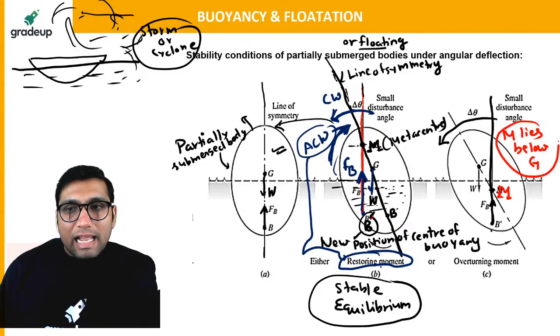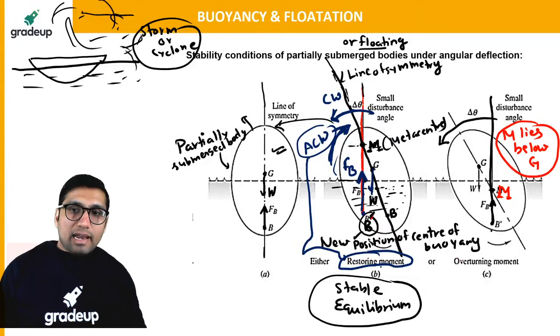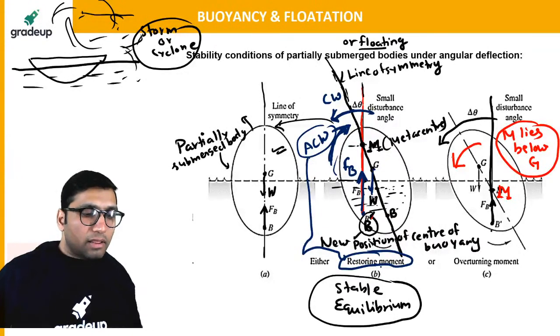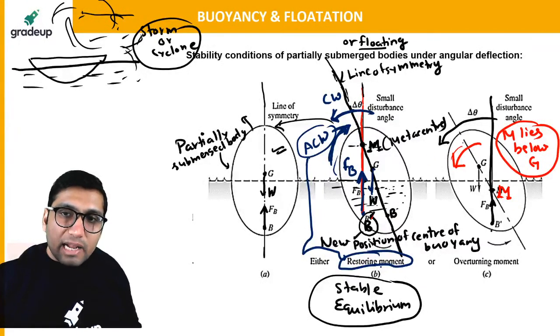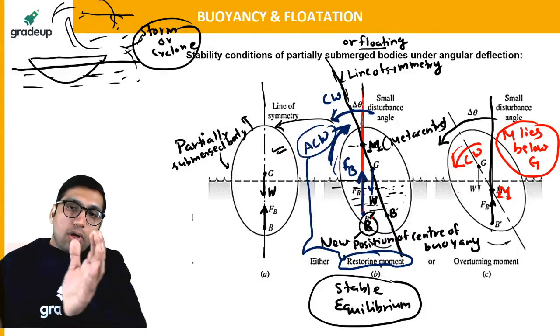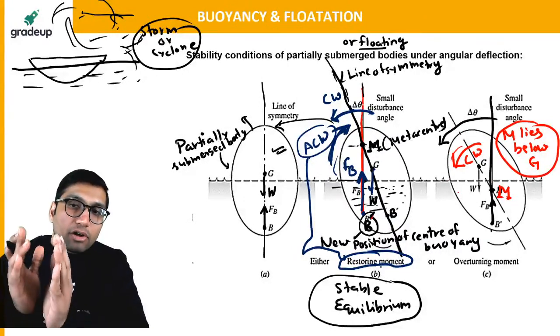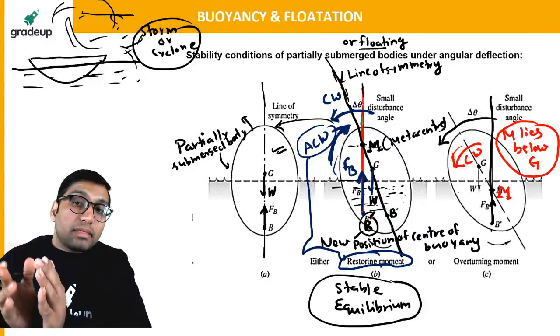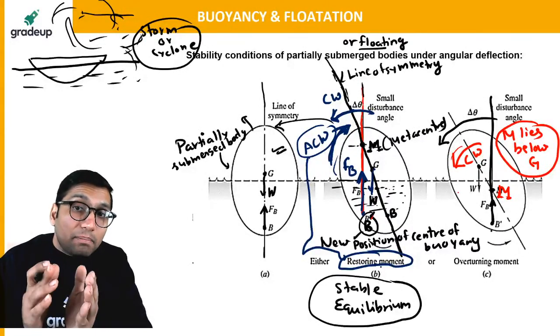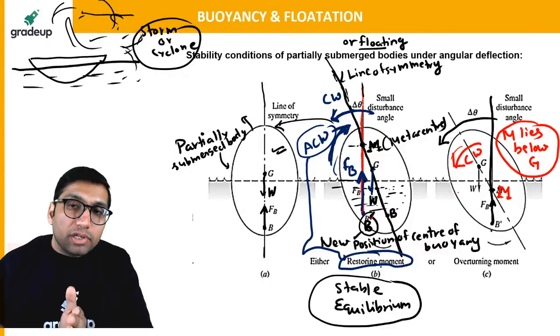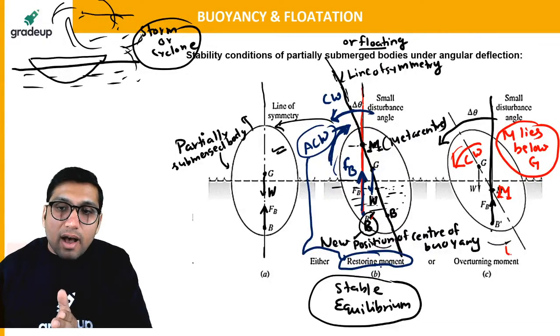Because the metacenter is lying below the center of gravity, in that situation you will get a clockwise moment in the same direction in which the displacement has happened. The moment formed because of the new center of buoyancy force and the center of gravity is in the same direction in which displacement has taken place, so there is no chance that the body can come back to the initial position, and this is called unstable equilibrium.